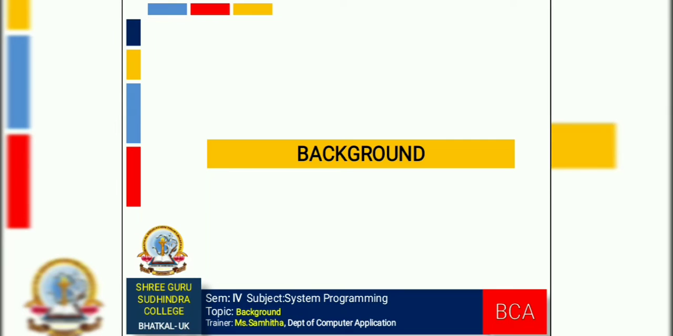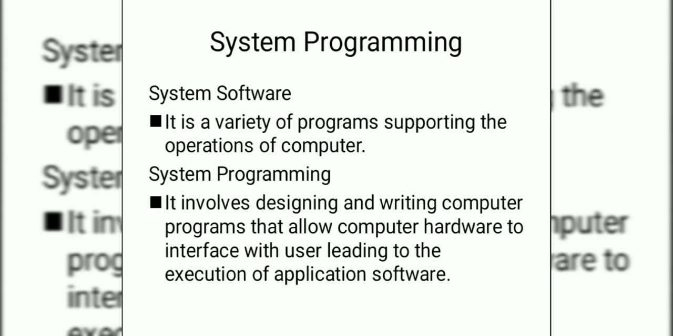To the revision session of system programming. Background: before understanding the definition of system programming, we'll see what is a system software. It is a variety of programs supporting the operations of computer. What does system programming mean?